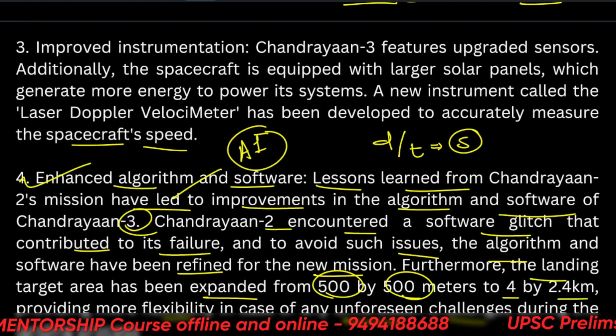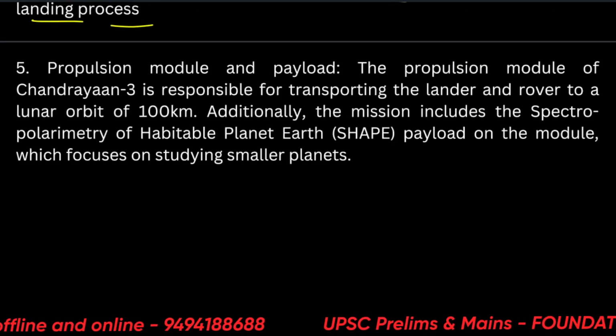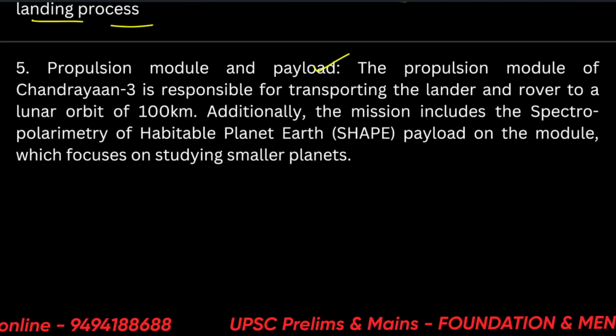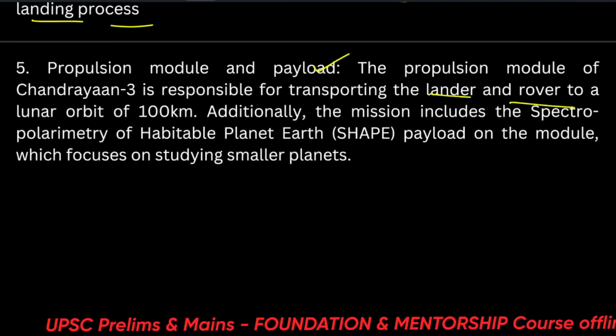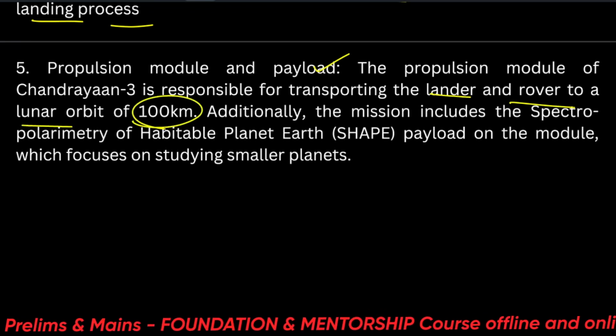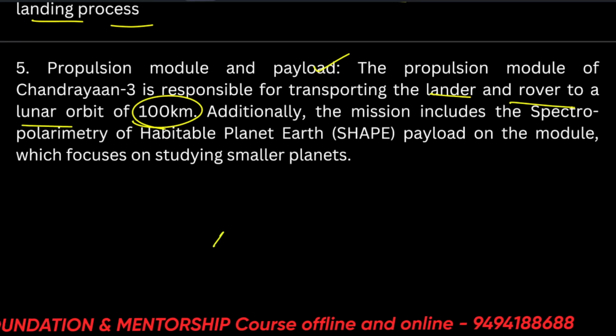So these you can make simple notes. What is the difference between 2 and 3? Propulsion module and payload is also different. The propulsion module of Chandrayaan 3 is responsible for transporting the lander and rover to a lunar orbit of 100 km. These things are very important when you read about the orbits especially.